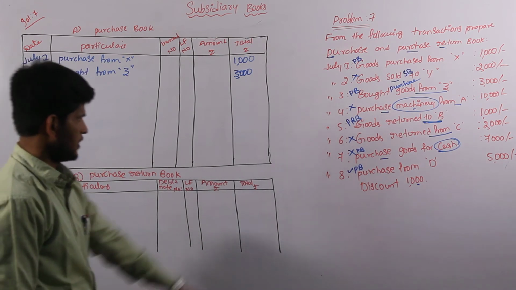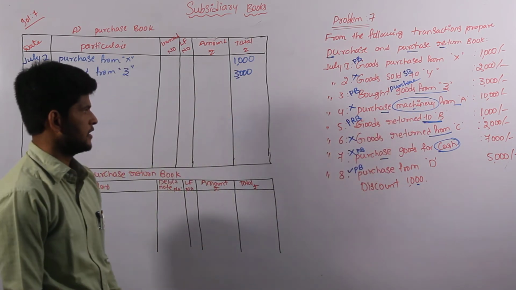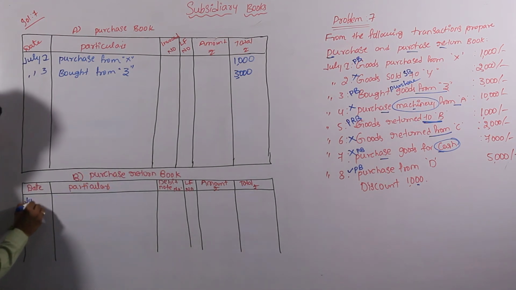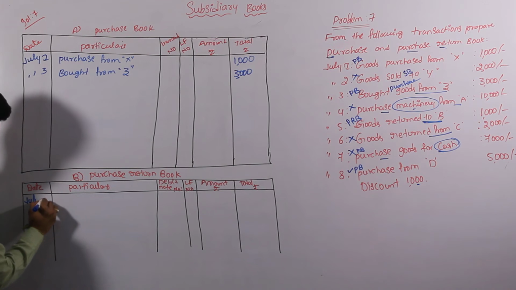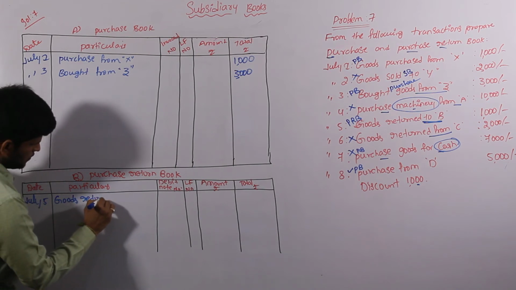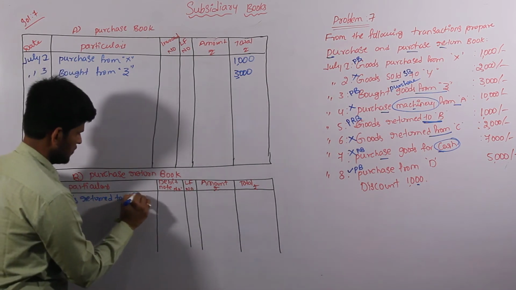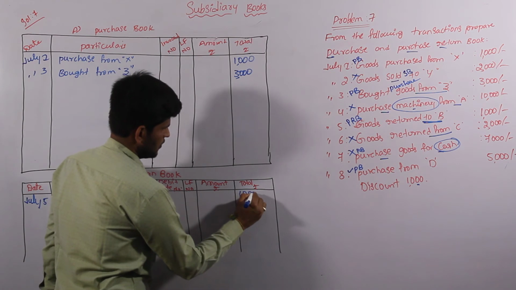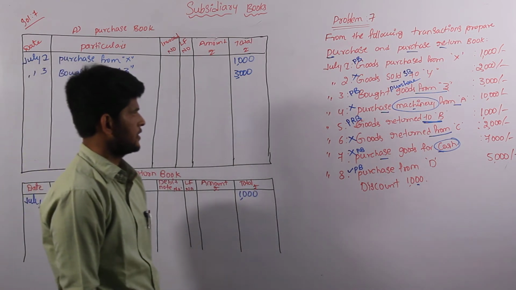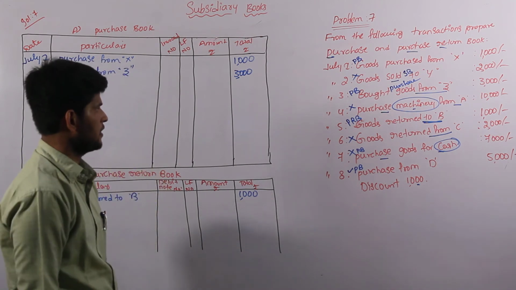In our fifth transaction, goods returned to B. Return to is nothing but a purchase return transaction that comes under the purchase return book, on July 5th. Goods returned to B, 1000. And next one, purchase goods for cash. It is a cash based purchase transaction, we are not considering it in our purchase book.